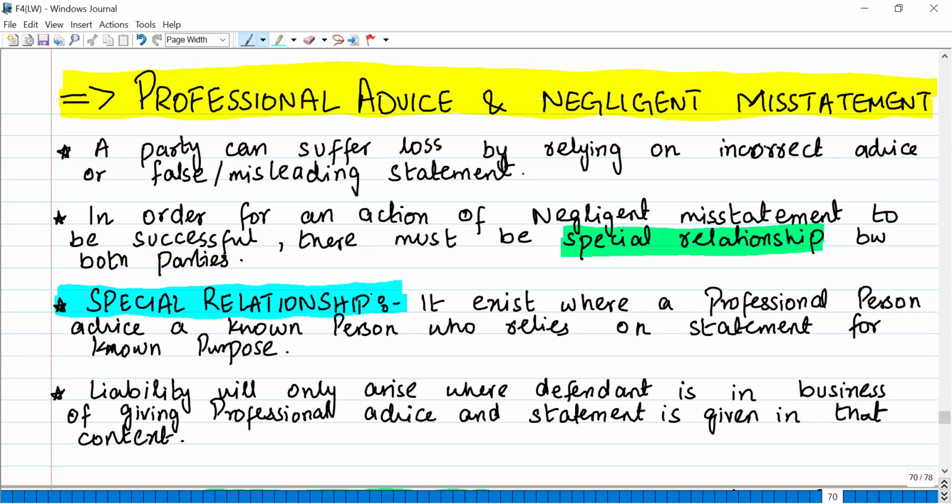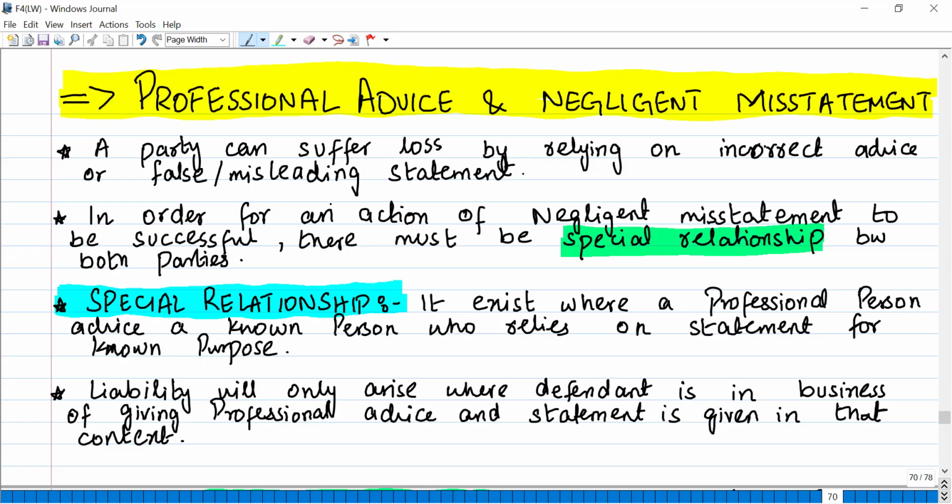If one party is negligent, then the other party can suffer loss. Similarly, if one party gives incorrect advice and the other party, by relying on that incorrect advice, takes an action, and because of that suffers losses, then the innocent party can also put up a claim against the other party under the tort law.